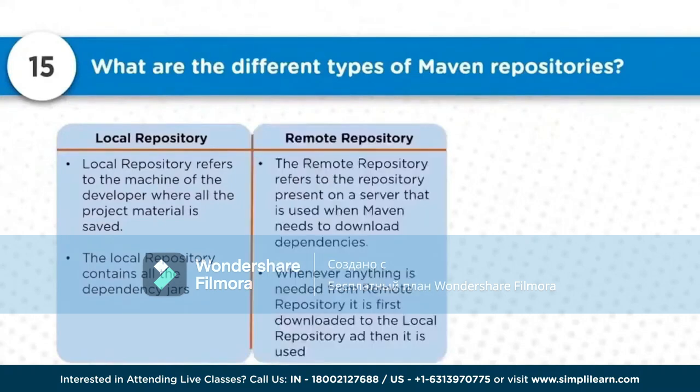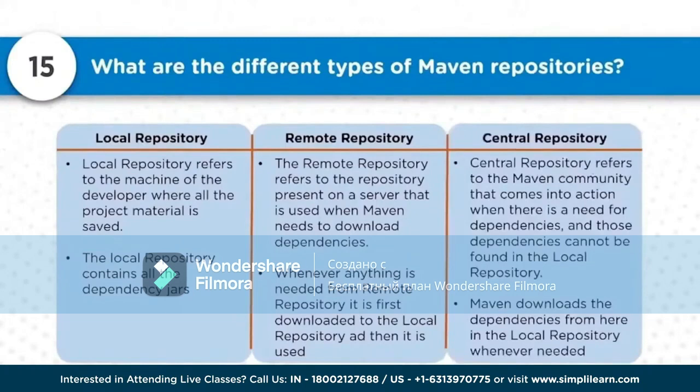Now remote repositories refer to the repository which is present on a server, and from where we will be downloading the particular dependencies. When we run the Maven build on a fresh machine, usually the local repository does not exist, so the .m2 directory is empty. But the moment you run the build, the artifacts or dependencies will be downloaded from the remote repository, and once downloaded, they will be cached locally, which will be helpful in future runs. That will be considered the local repository because all the artifacts and dependencies are downloaded there.